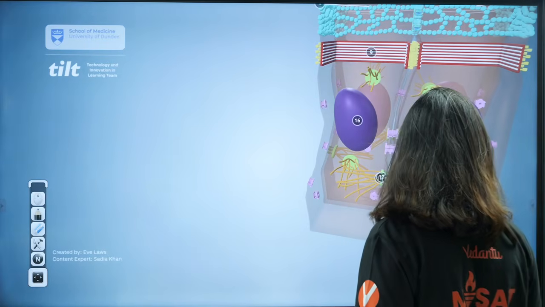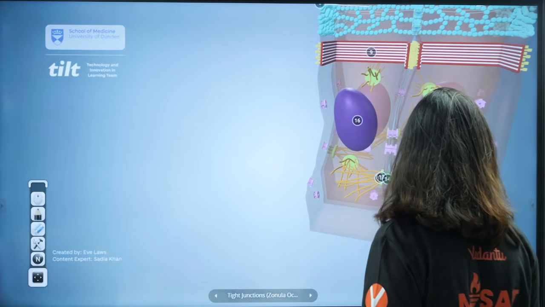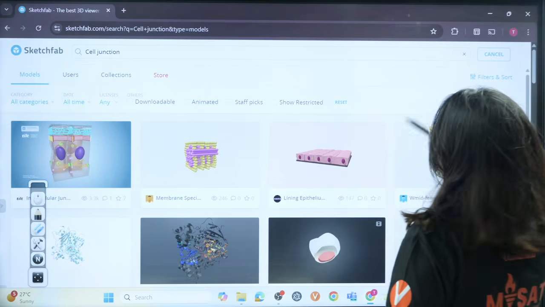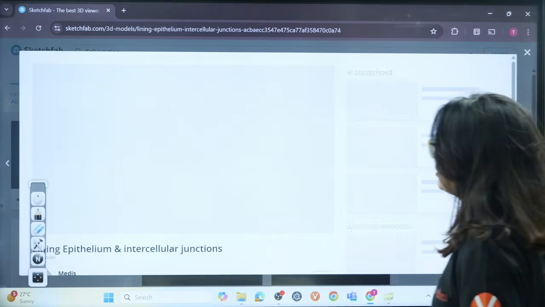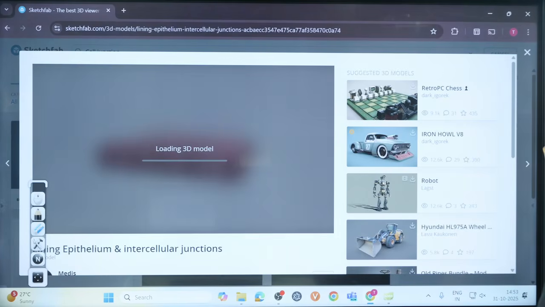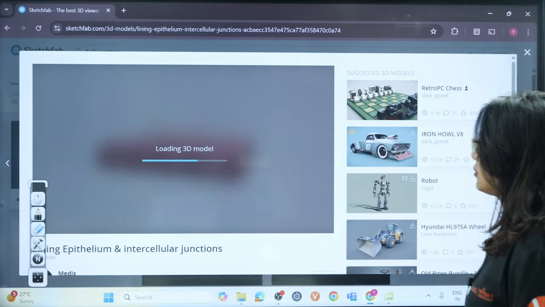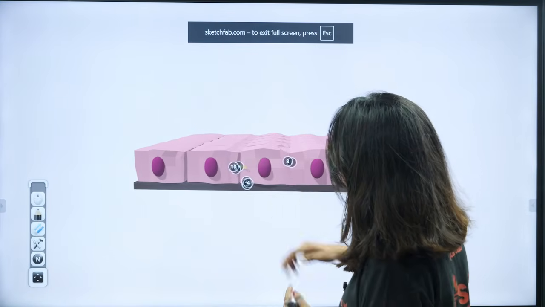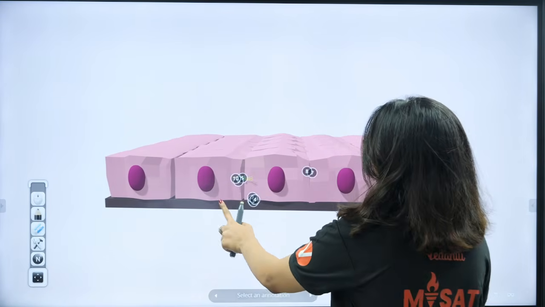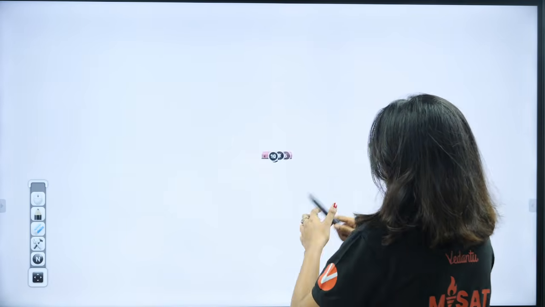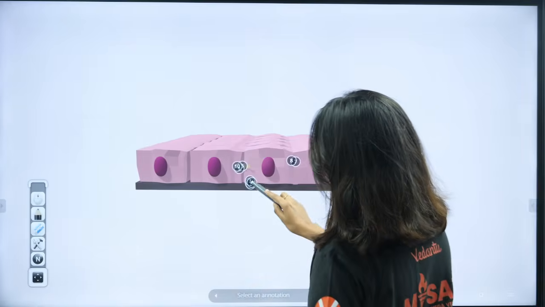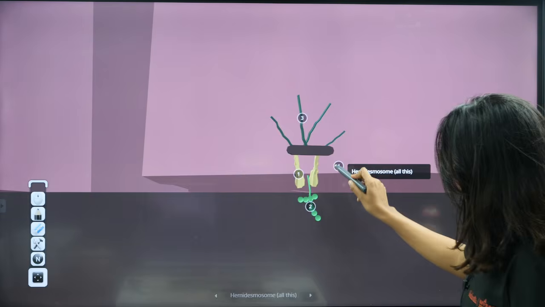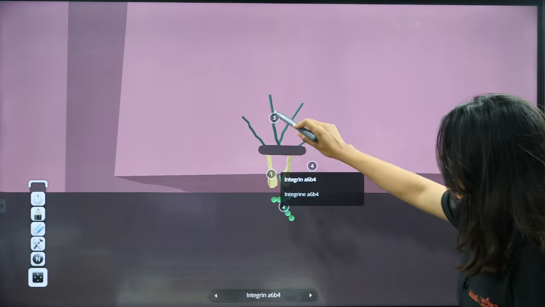Now I'll just go back. I'll show you one simple image as well. See, here also you can see, this is between the cuboidal cells. Can you see? See, this is your hemidesmosomes. Hemidesmosomes regions, integrin and all of that.